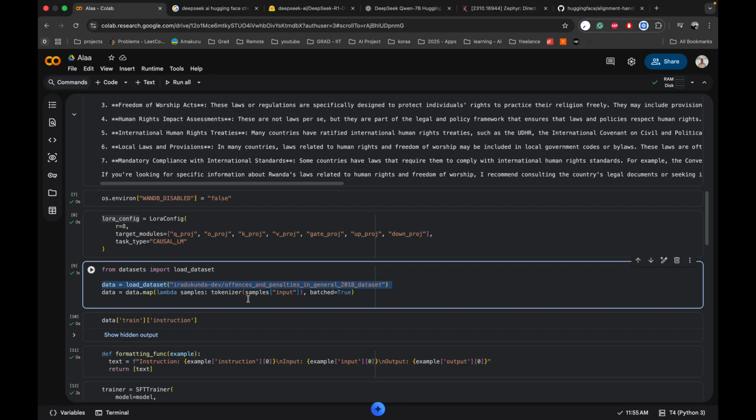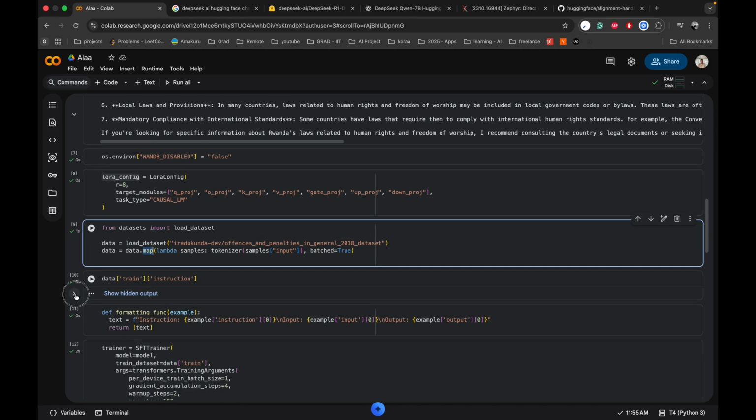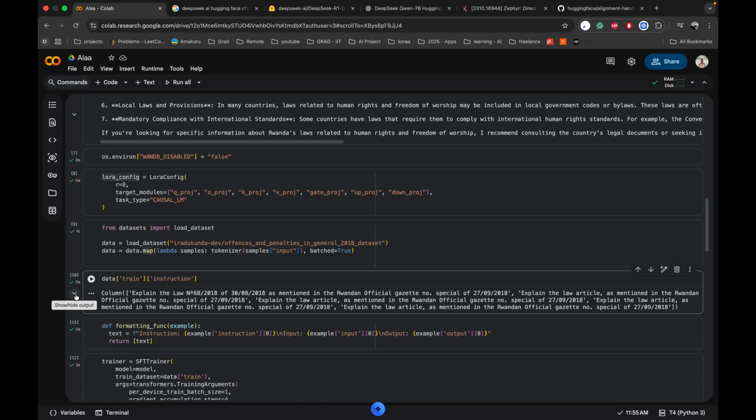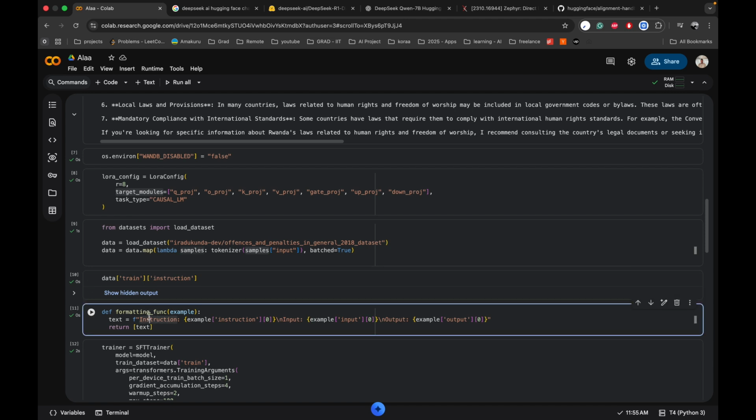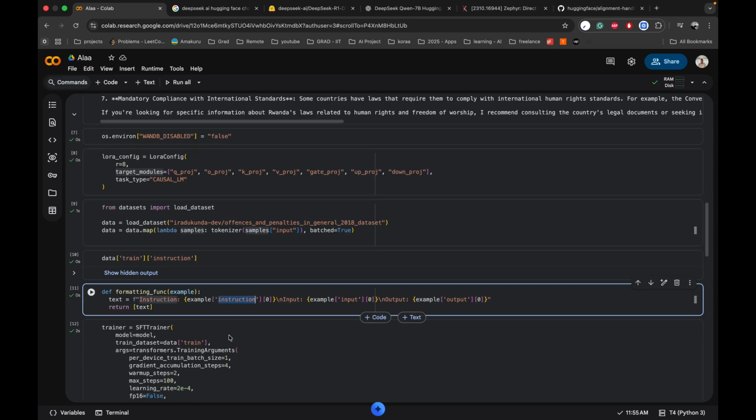Once after pulling the data set, I'm going to get a small sample of the data set, and then split it up so that I can get ones for training. Then if for example you check, you can see some of the parts that I'm going to use. And then format. So now here I'm just formatting everything, using the same format, putting it in a small text. But remember that we have the format that we used.